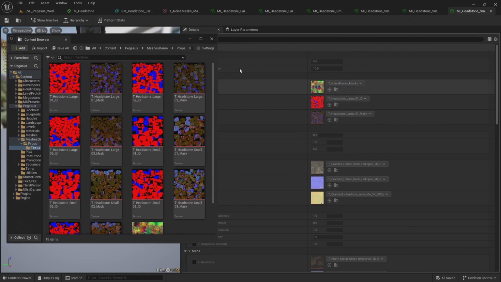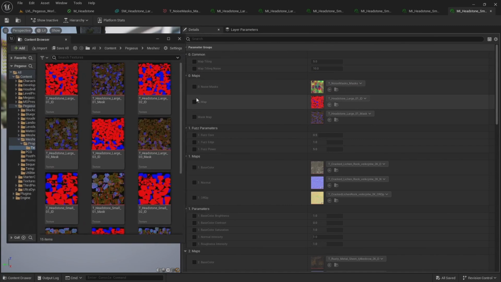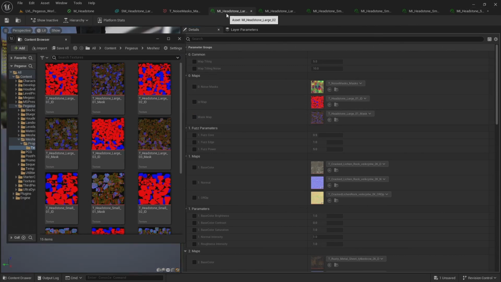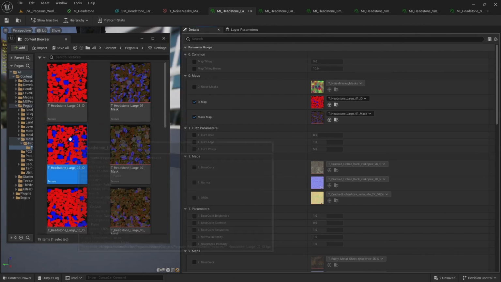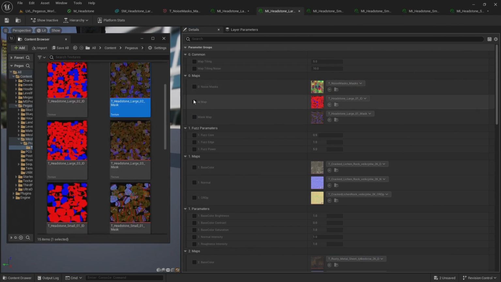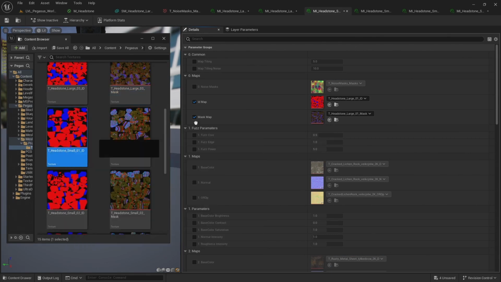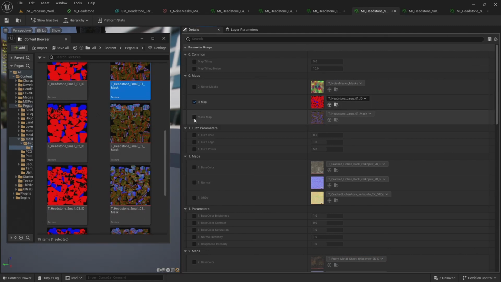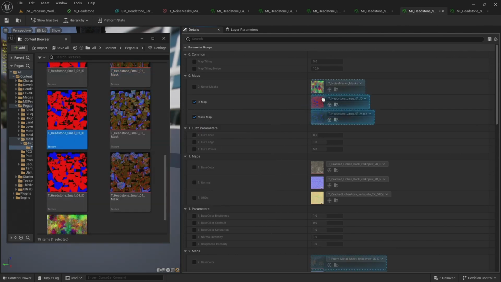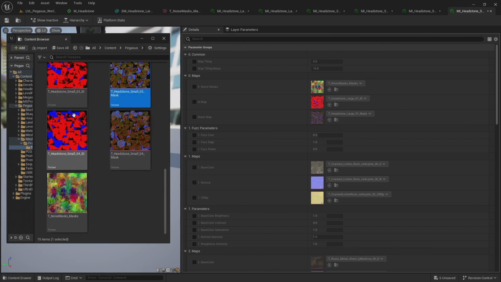And I just need to come through and replace these ID maps. So first of all, let's start with headstone large 02 and just replace those. Large 03. Small 01. Small 02. Small 03. And then small 04.